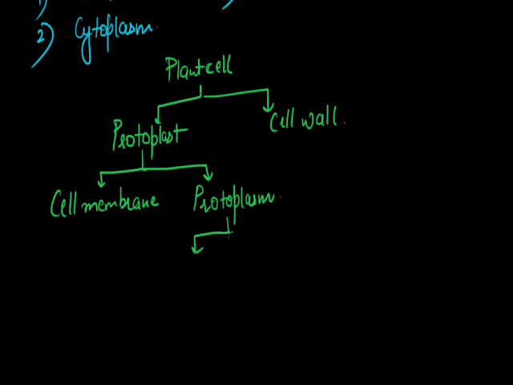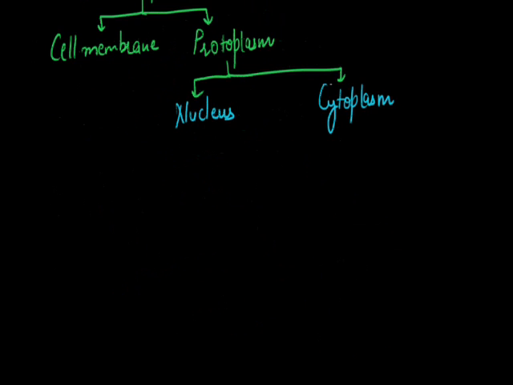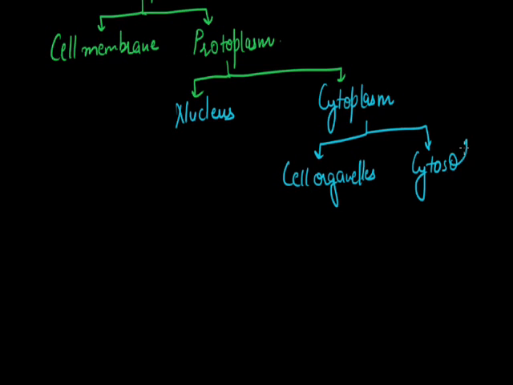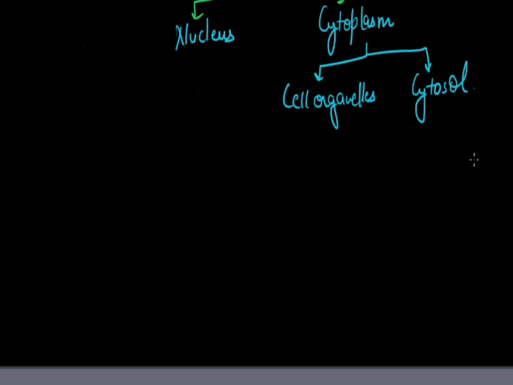Protoplasm is further divided into the nucleus and the cell plasma called cytoplasm. Now, in the cytoplasm, there are cell organelles and cytosol. Cytosol is the cell gel.